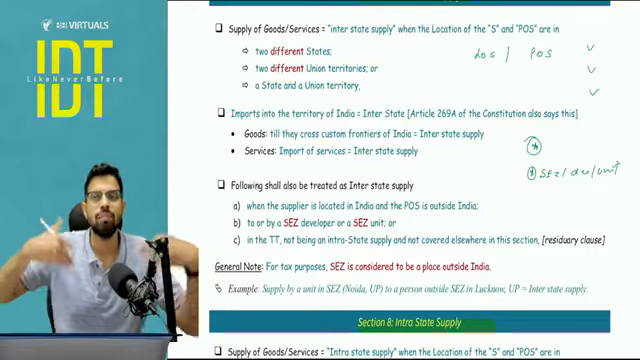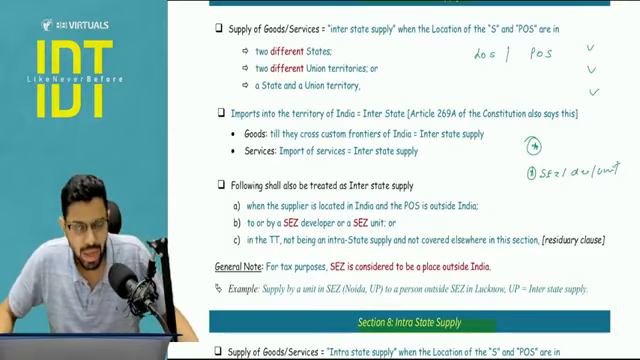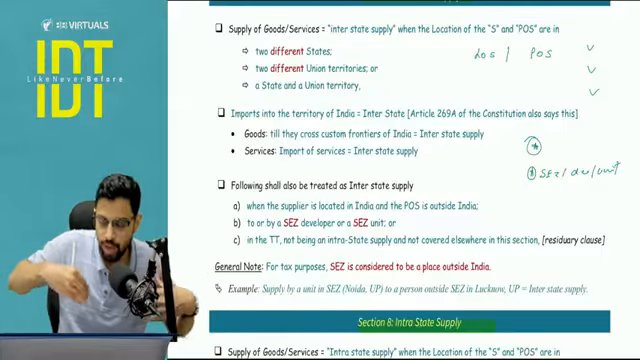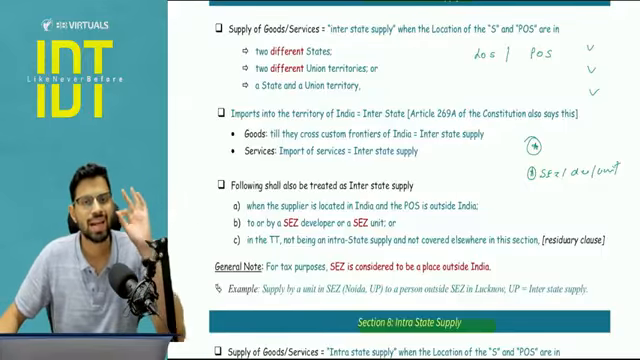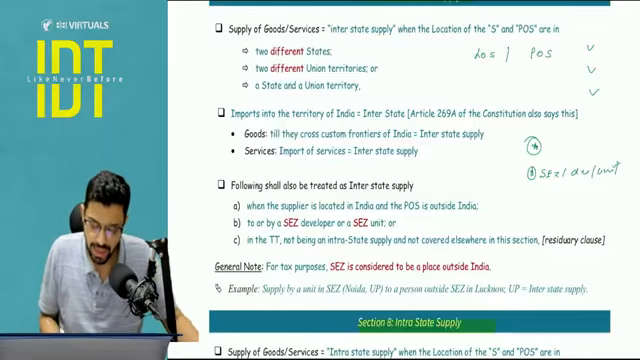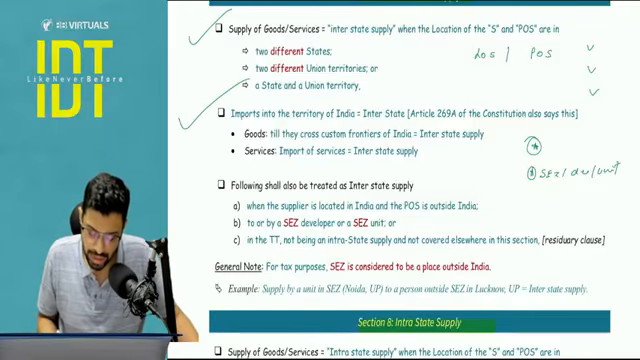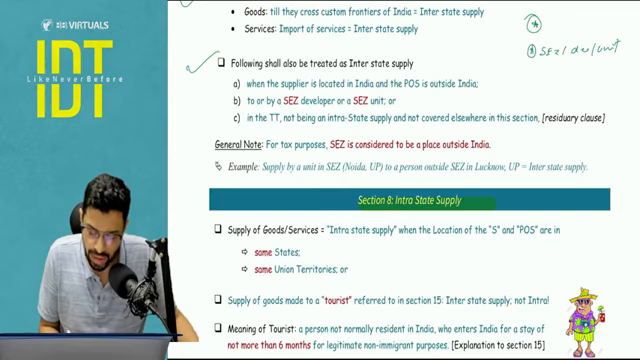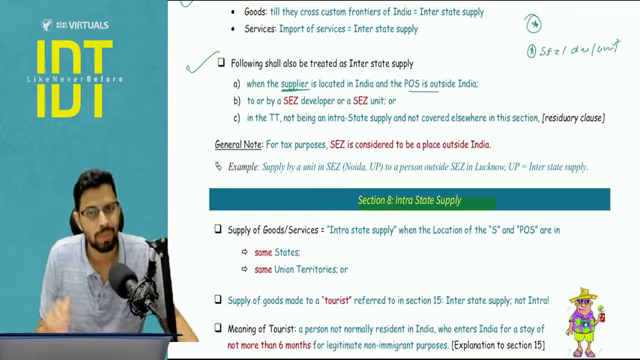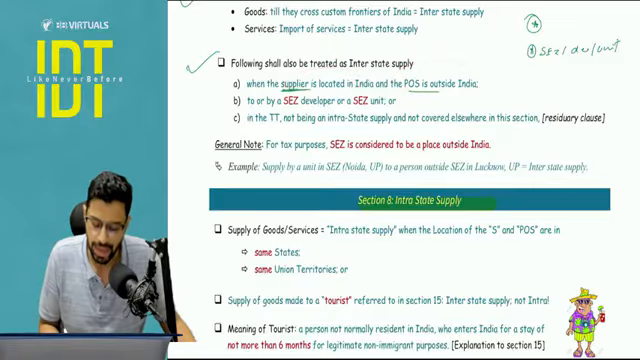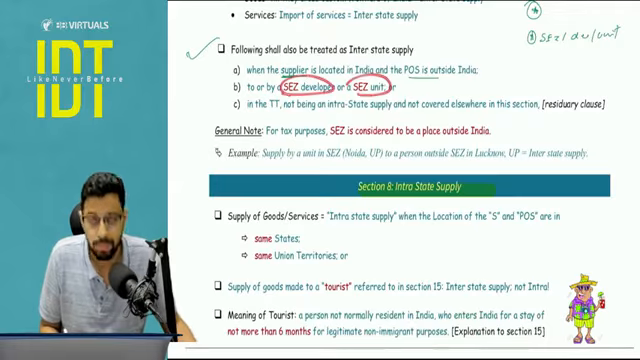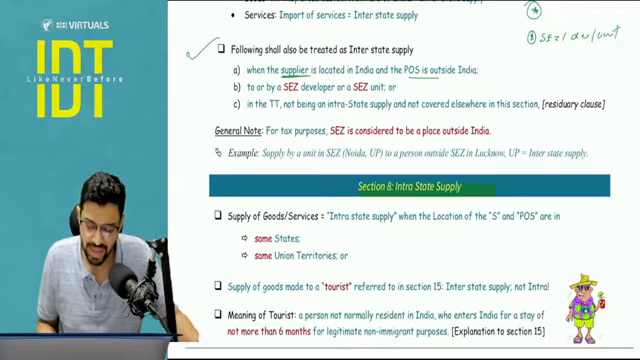So for example, I am dealing with a SEZ unit. Now regardless of, let's say, my location of supplier and the place of supply happening to be in the same state, still it will be considered as an interstate supply. Is this clear? So this part is done. Interstate supply, when the location of supplier and place of supply is outside India. So basically the supplier is in India, place of supply is outside India. Or you are dealing with SEZ developer or SEZ unit, that is always considered as interstate.